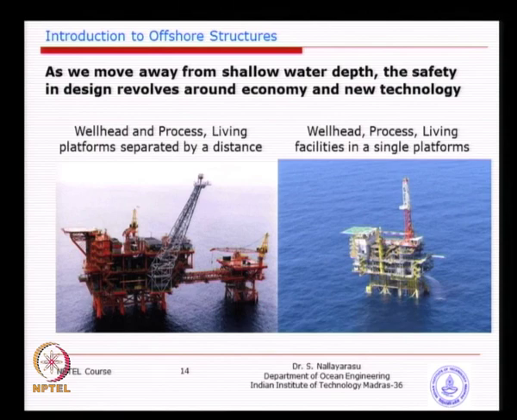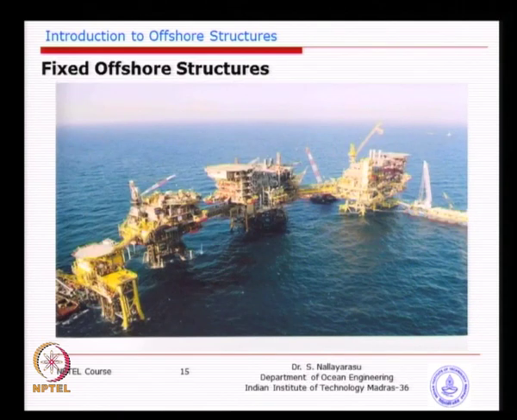See here a group of platforms, function wise. One could be a living platform, you see here on the far left a platform purpose built as a living facility. To operate all these equipments here you need people, it is not going to be all remote control. So, basically the idea is you segregate that away from the facility that has got hydrocarbon, number 1, high risk of fire, high risk of blast sometimes, and the facilities are segregated.